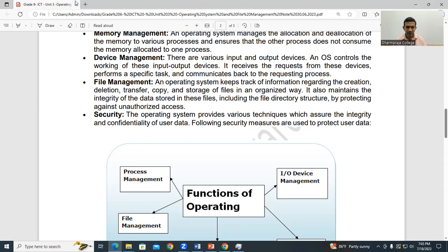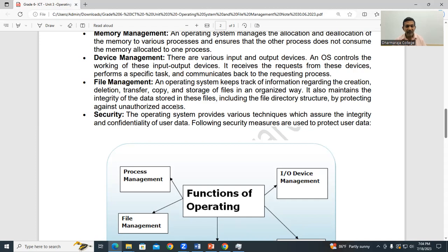And the next one is file management. It always keeps the records, so it manages what files are stored in which location. Those are also managed through the operating system. The operating system keeps track of information regarding the creation, deletion, and transfer and copying of files in an organized manner.